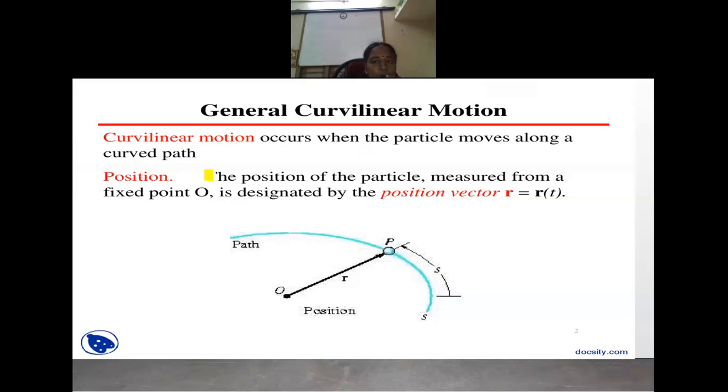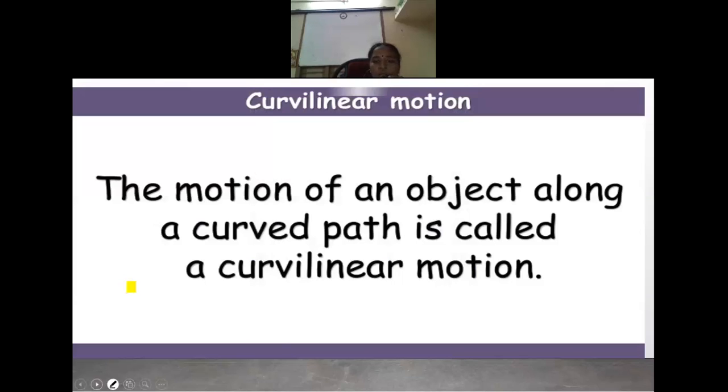When the object moves in a curved path, it is known as curvilinear motion. The motion of an object along a curved path is called curvilinear motion.